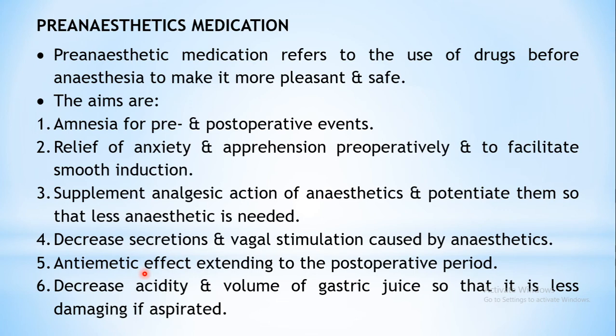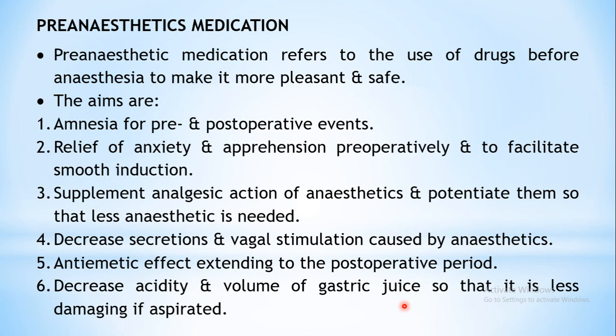So antiemetics are given pre-operatively, so that nausea and vomiting which may be precipitated, which is a complication, may not be precipitated in the post-operative period. Then certain drugs are used to reduce the acidity or volume of the gastric juices, okay, because regurgitation is possible, aspiration in the lungs is possible, so aspiration pneumonitis may be precipitated.